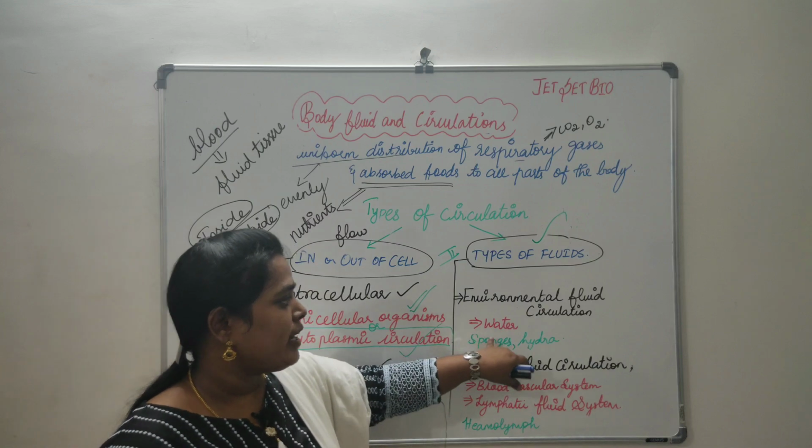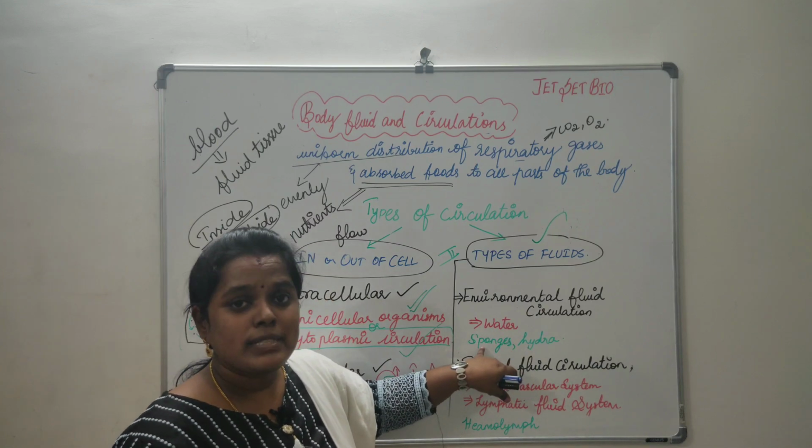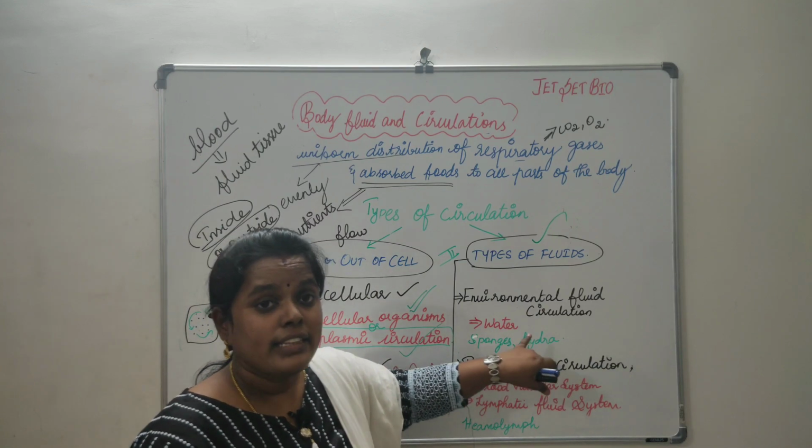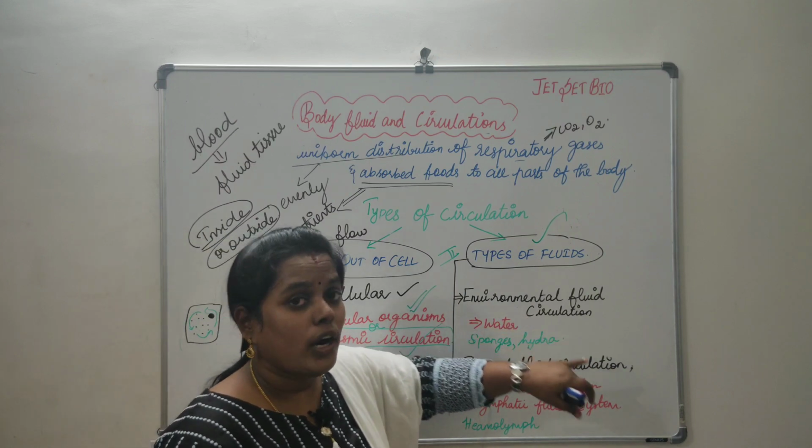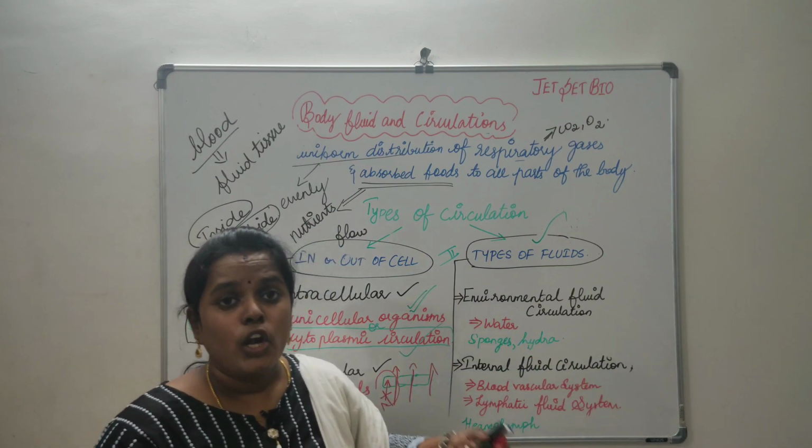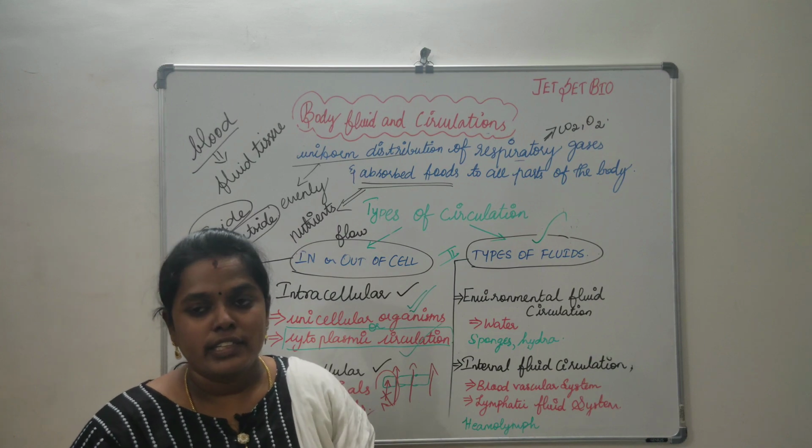For example, organisms like sponges and hydra take the water that is present in the surroundings to perform the circulation within them.